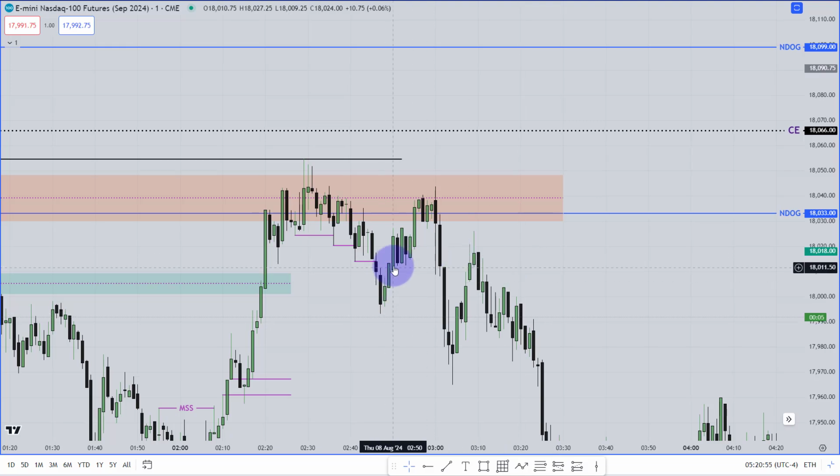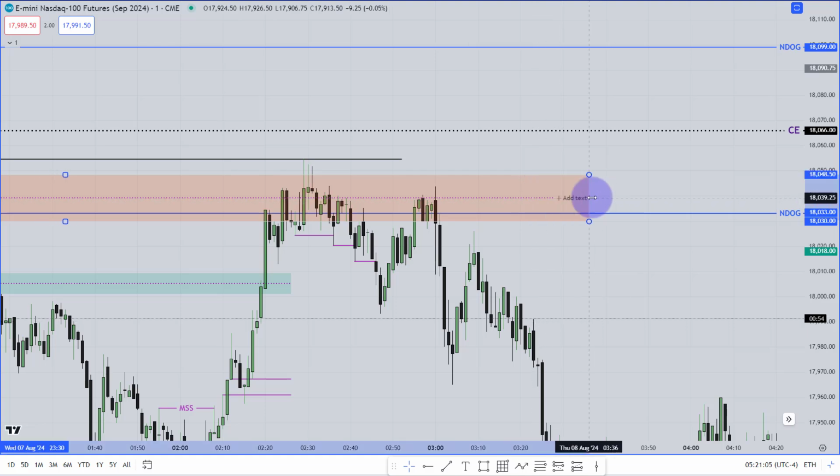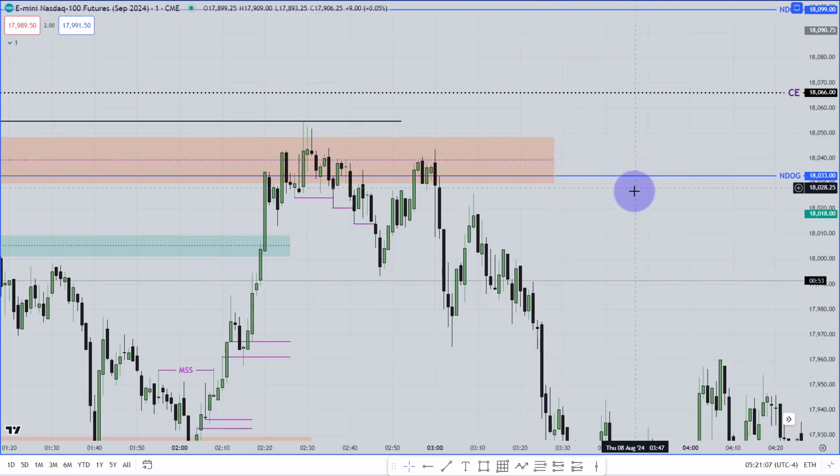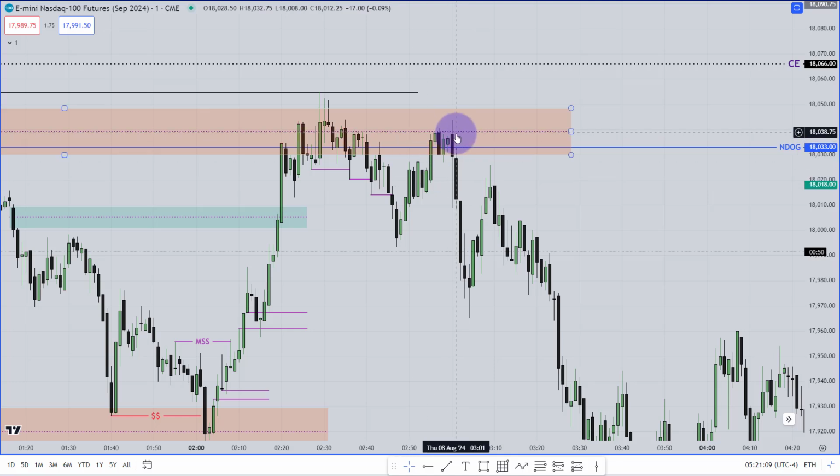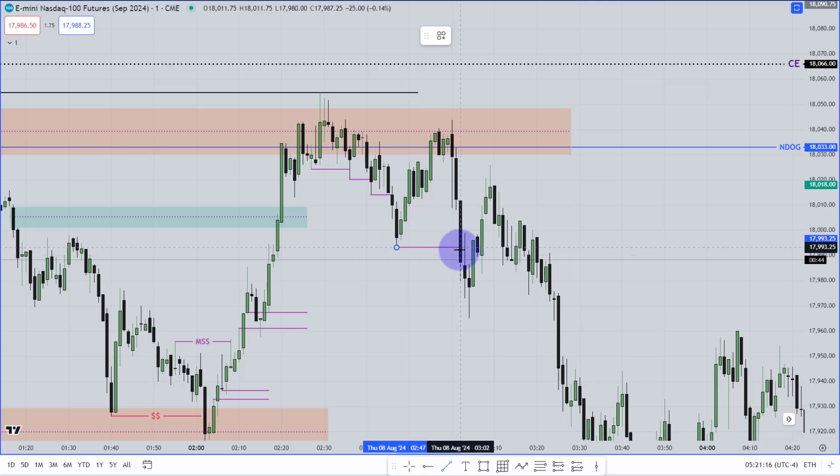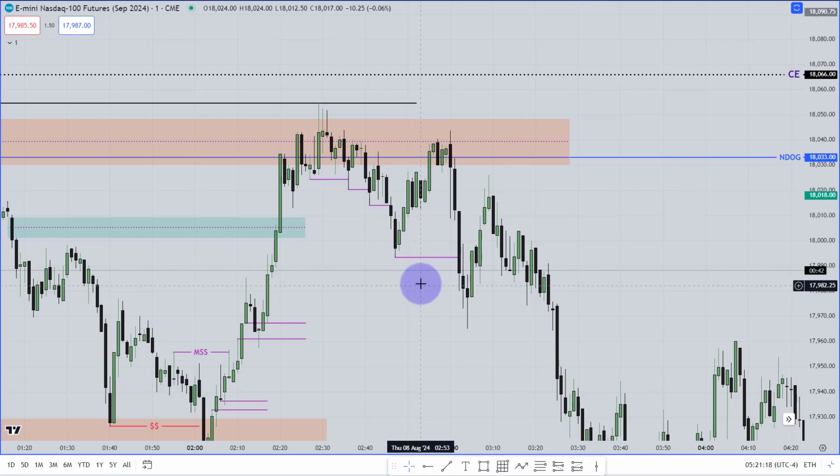So I was waiting to see if the market could go higher and take some liquidity. Finally the market came here around that area, and it has taken all of this buy side liquidity, also traded that 15-minute bearish fair value gap, and at the same time the new day opening gap low. Then finally I got the lower market structure shift with a displacement. So in my opinion, this was a displacement, the lower market structure shift.